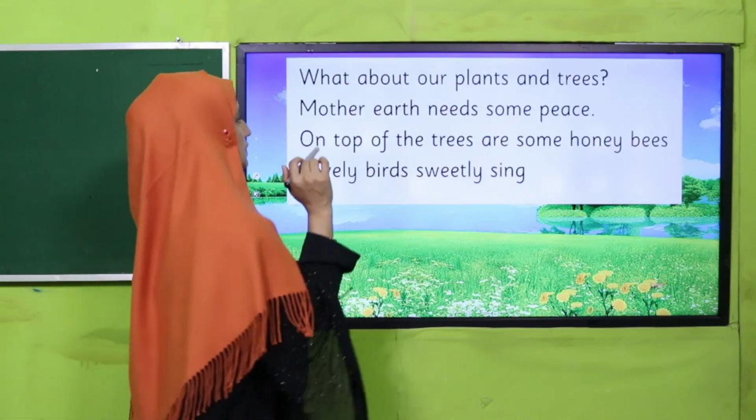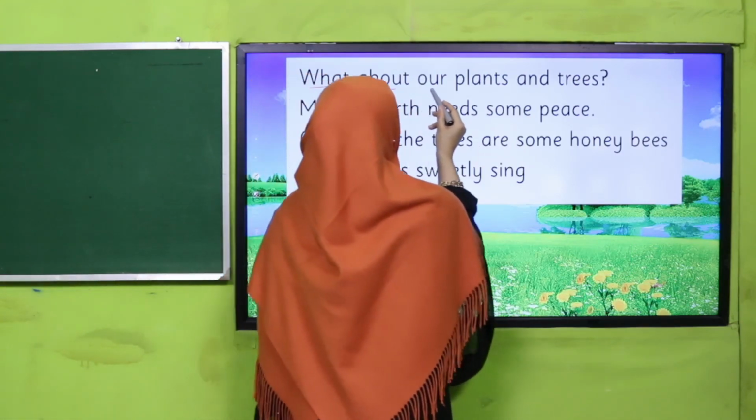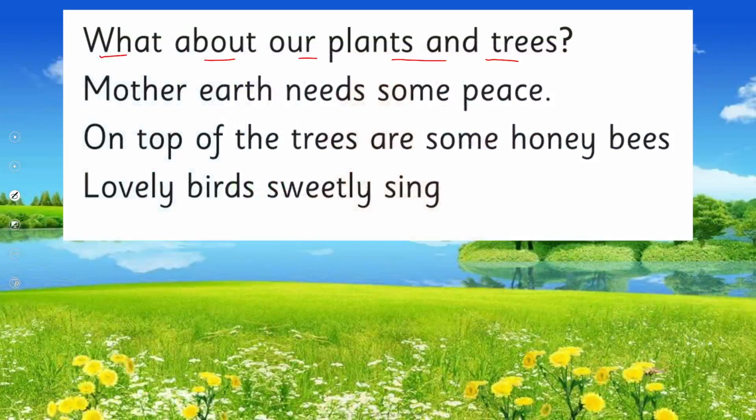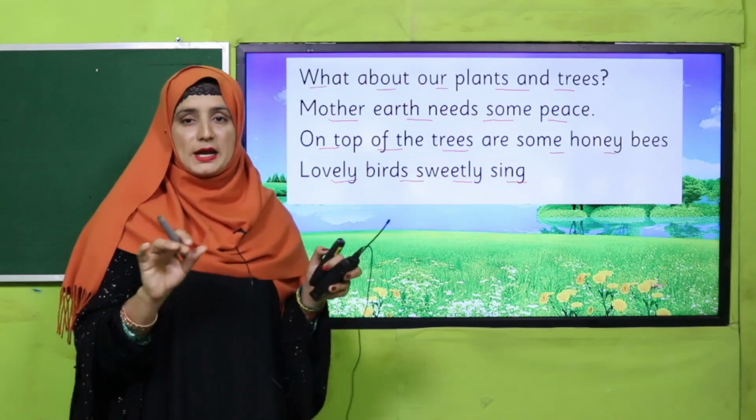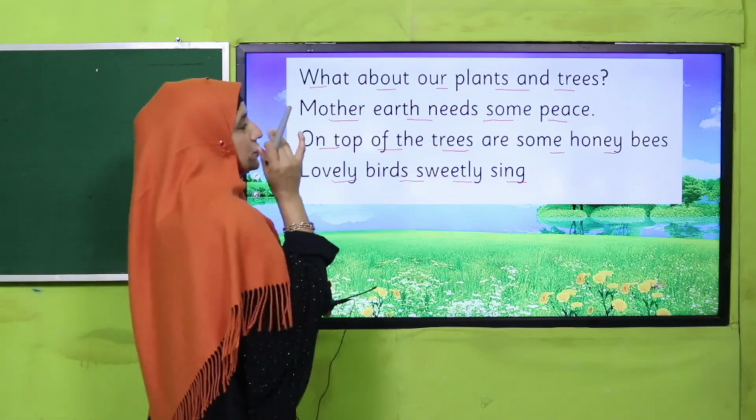So the next stanza is: What about our plants and trees? Mother Earth needs some peace. On top of the trees are some honeybees. Lovely birds sweetly sing. Okay, now this is showing how our earth is going on, and which situation is going on our earth, on our planet, with plants and trees.